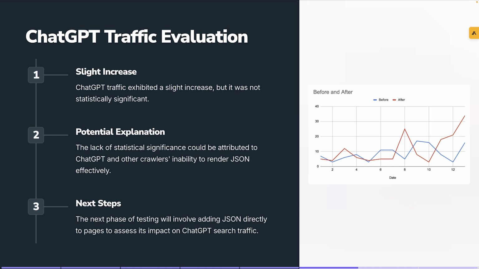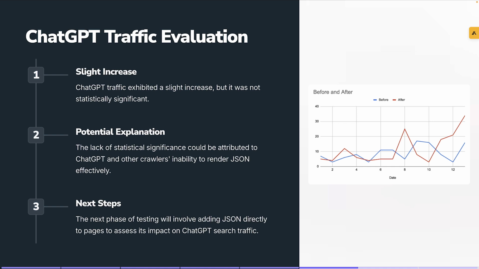But if we would have it hard-coded on the page, that's my next hypothesis, that it would actually have an impact. So the next phase of testing is actually going to see if we add this JSON directly into the hard code of the page, will that have an impact on ChatGPT traffic? Is chat able then to extract that linked open data when it is found on a specific HTML page in and of itself?